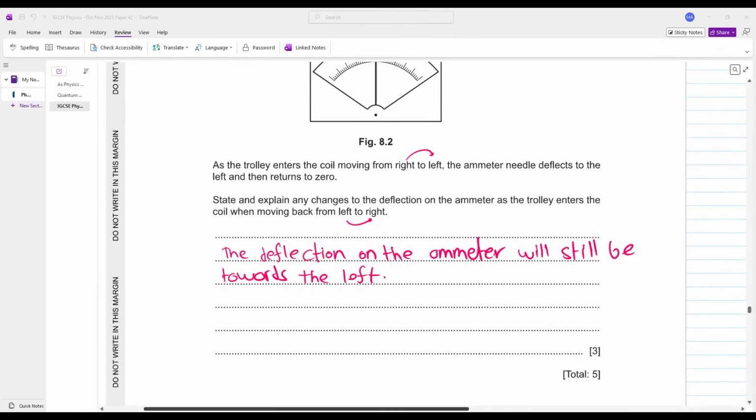However, the magnitude of deflection, you can say there will be a smaller deflection.